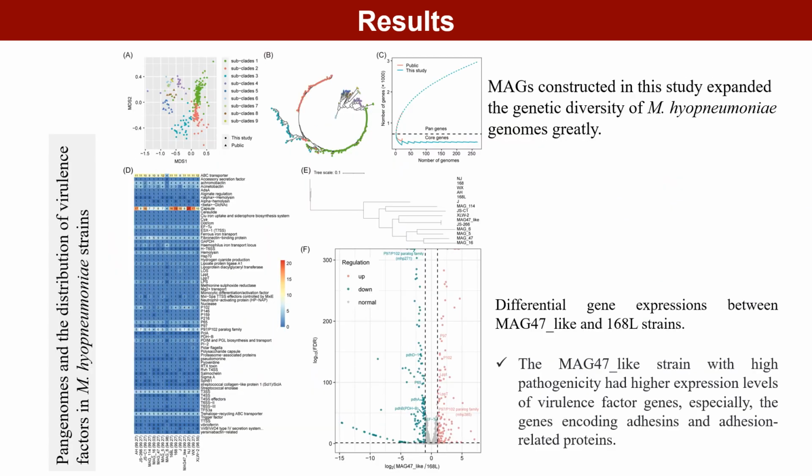We used 291 genomes of Mesomycoplasma hyopneumoniae for pangenome analysis. 2 strains were selected for RNA sequencing analysis, compared with the 168L strain with weak pathogenicity. The MAG47-like strain with high pathogenicity had no significant difference in the distribution of virulence factors, but the expression levels of virulence factor genes encoding adhesins and adhesion-related proteins, such as P97, were significantly higher.